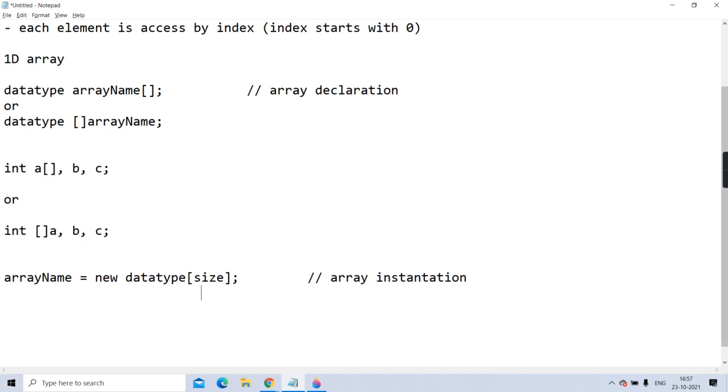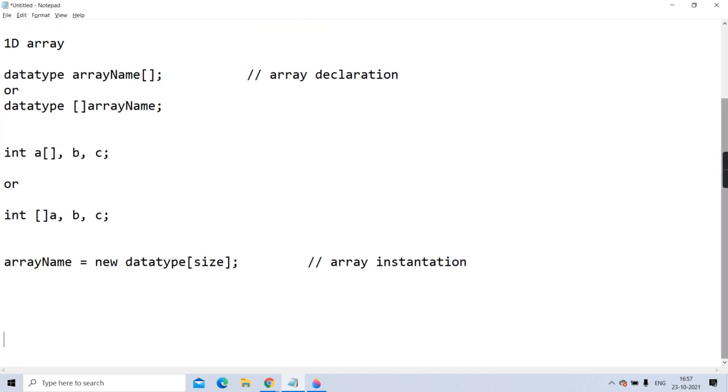And remember, this data type can be primitive or reference. Meaning you can create an array of primitives and you can create arrays of user defined types also. User defined data type arrays, that is, arrays of objects, you can also create. I'll tell you about that separately. We'll talk about that in detail again. Instantiation is clear to you.